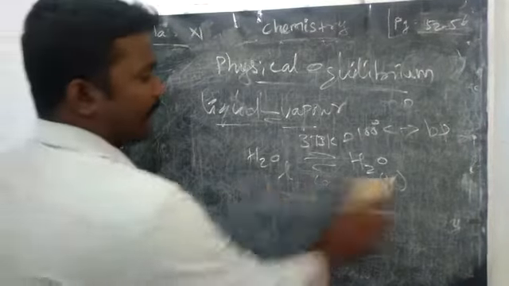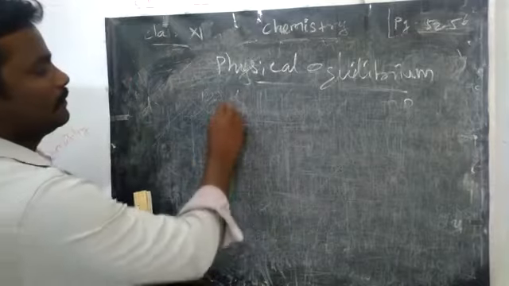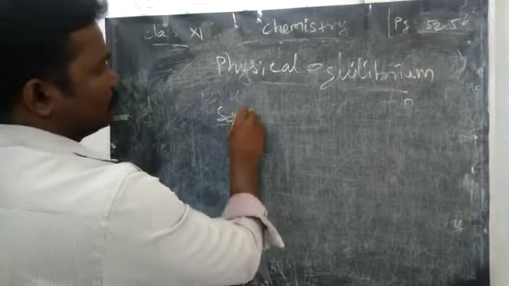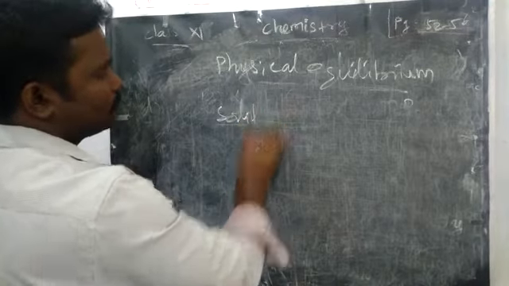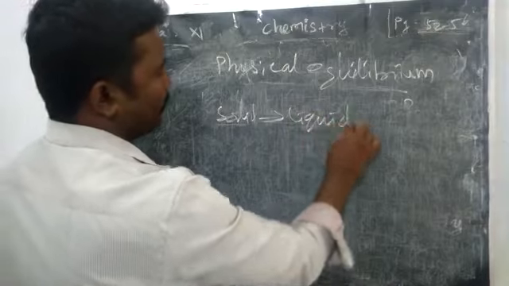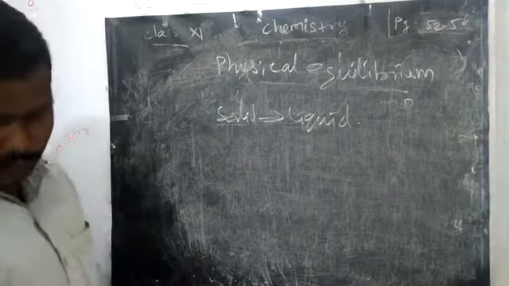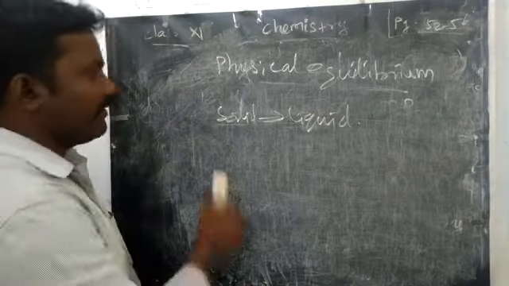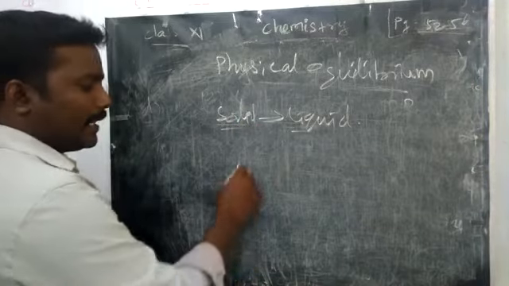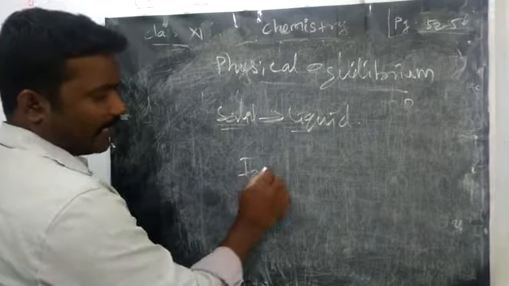Then solid-vapor equilibrium. In this, we are going to take iodine, I2.